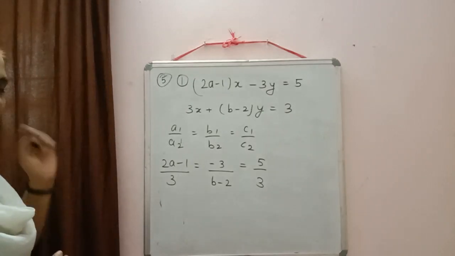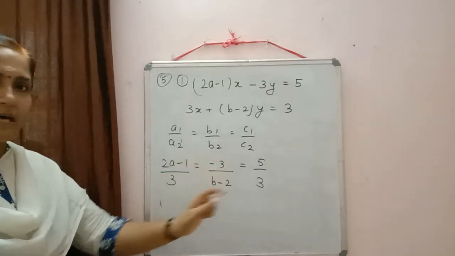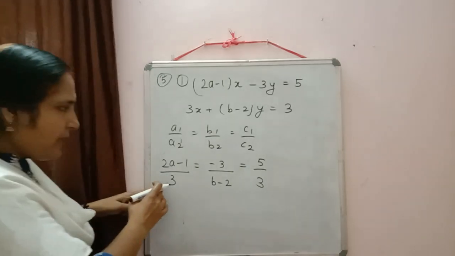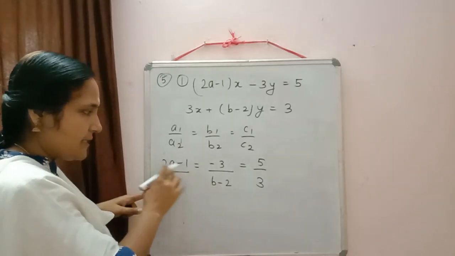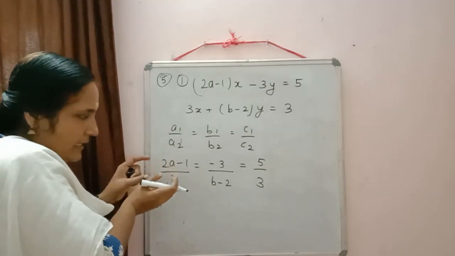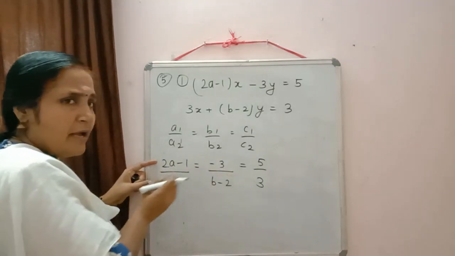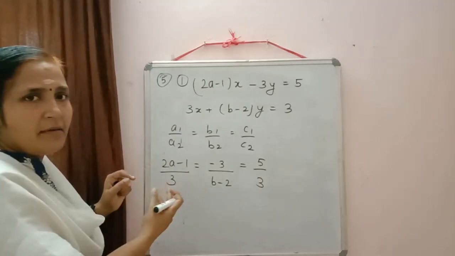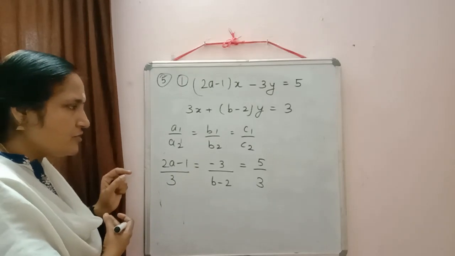Now all three ratios are equal, and it depends on us which one we should equate. If you equate these two, we have two variables. So try to equate in such a way that one side has one variable only. Here if I do the cross multiplication, ab will come, which will be difficult to solve.